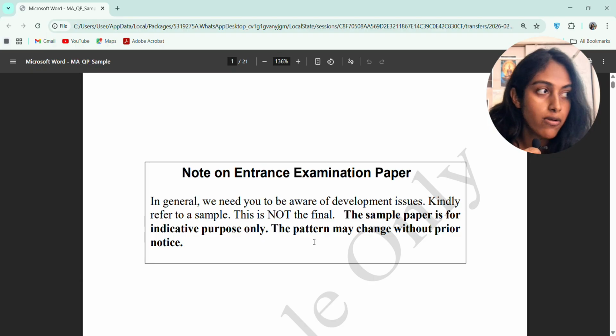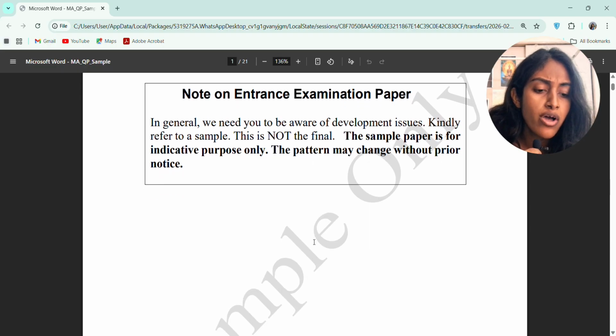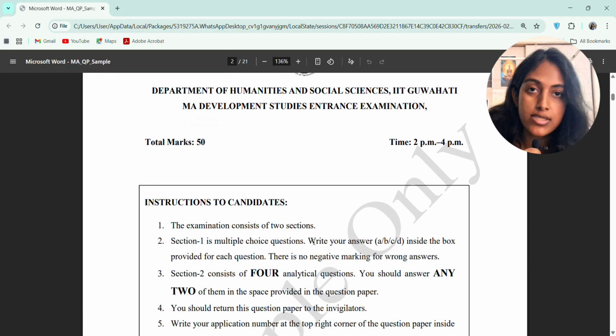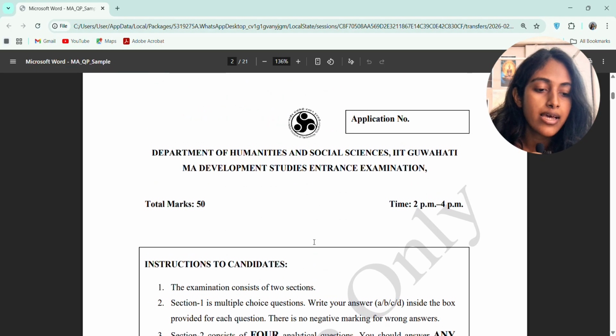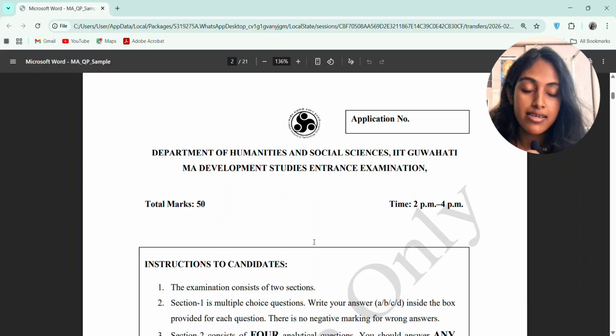Sometimes it also happens that exam patterns get changed a little bit. So you cannot consider that it will entirely be given in the exam, but you can get a visual.